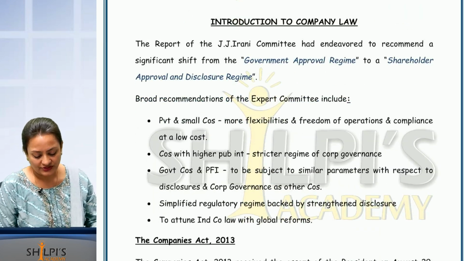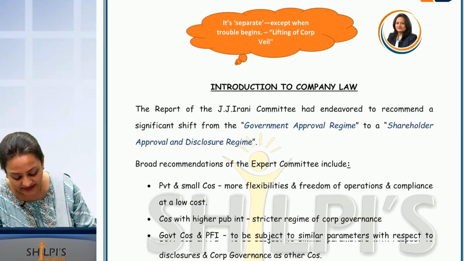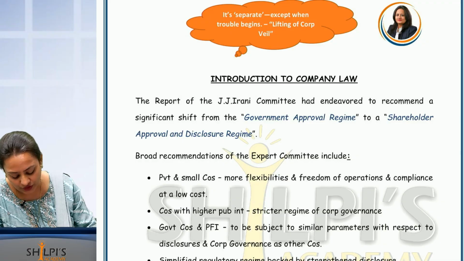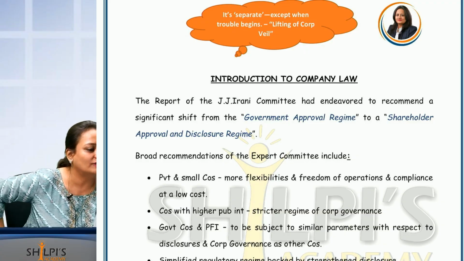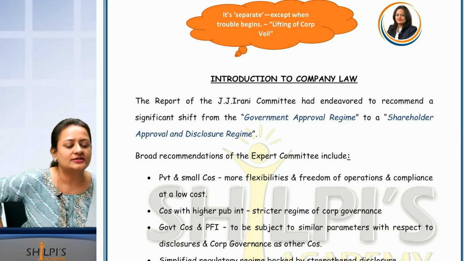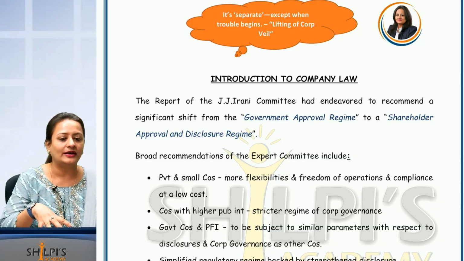The report of the J.J. Irani committee has endeavored to recommend a significant shift from government approval to shareholder approval and disclosure regime. Now, right now we are studying the basic recommendation of the J.J. Irani committee. The J.J. Irani committee said that the 1956 Act was a government approval regime.